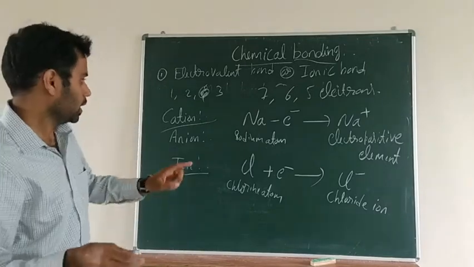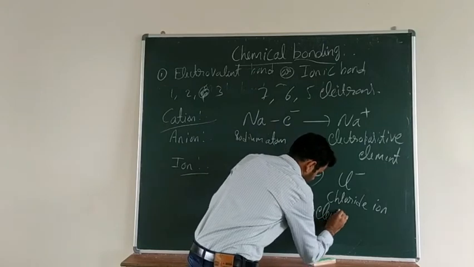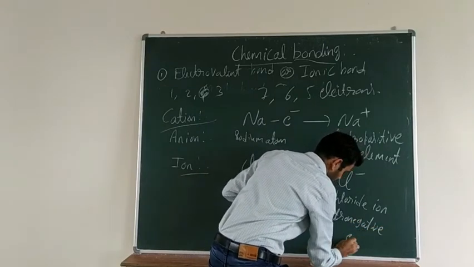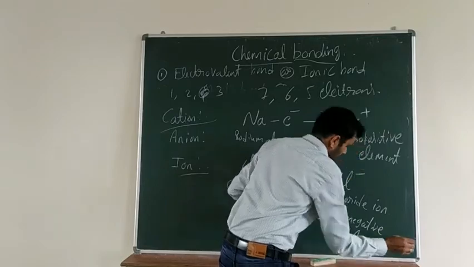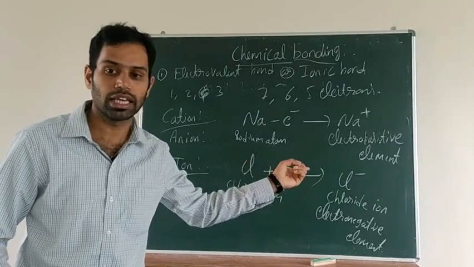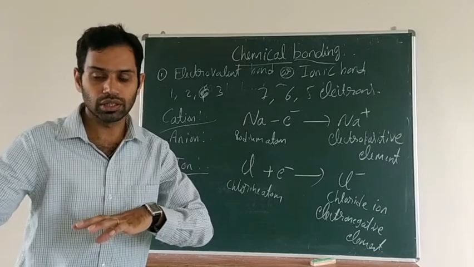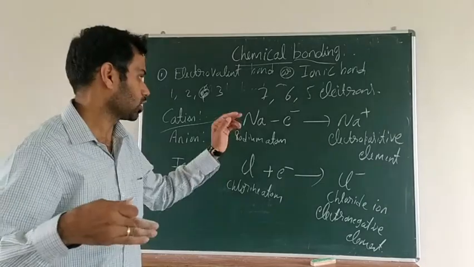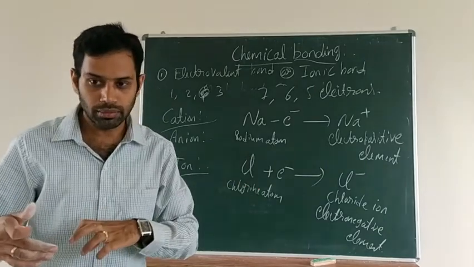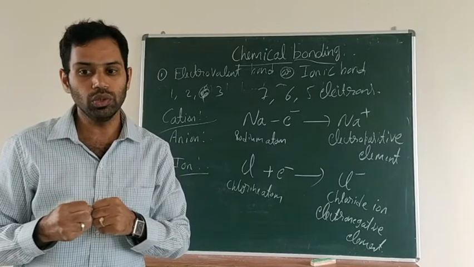So this is about the electropositive element and this is the electronegative element. Electropositive element is the metallic element which is going to lose the electron. And the electronegative element, that is the non-metallic element, is going to accept one or two electrons.